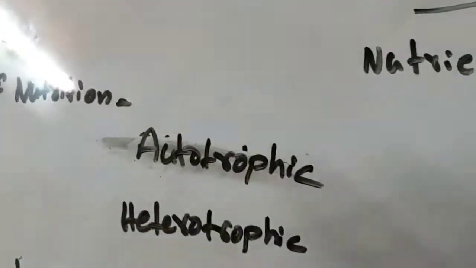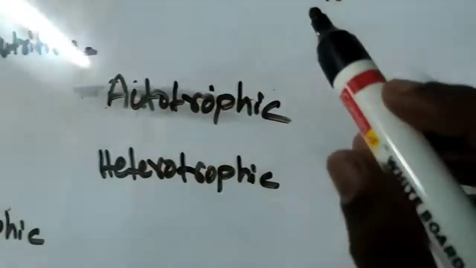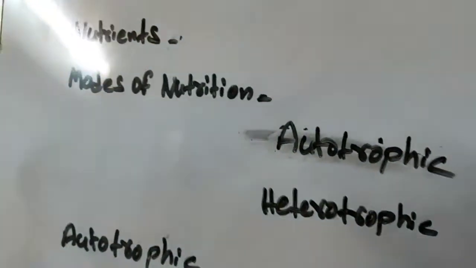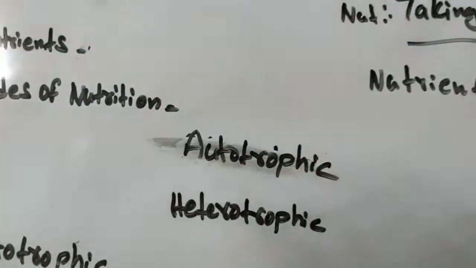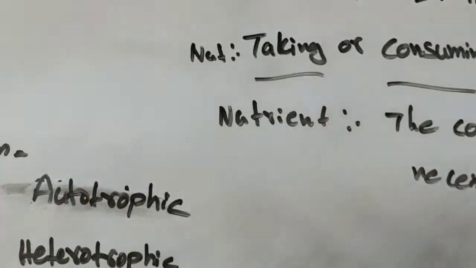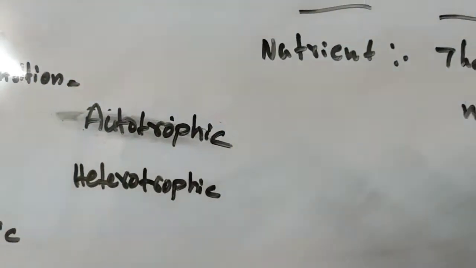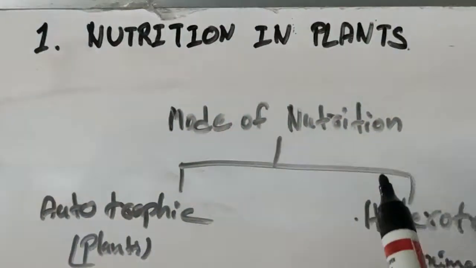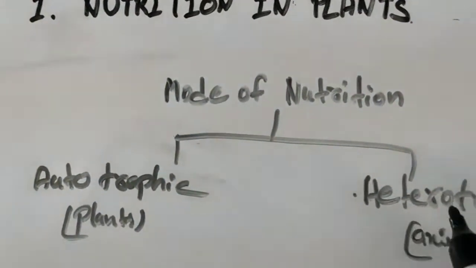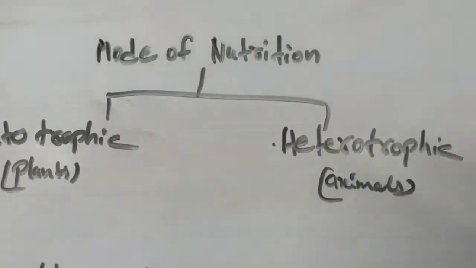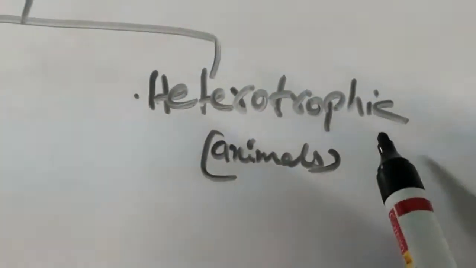Then now coming to the modes of nutrition. There are two modes of nutrition. One is the autotrophic mode of nutrition and the second one is the heterotrophic mode of nutrition. The autotrophic mode is performed by the plants, and the heterotrophic mode of nutrition is performed by the animals.